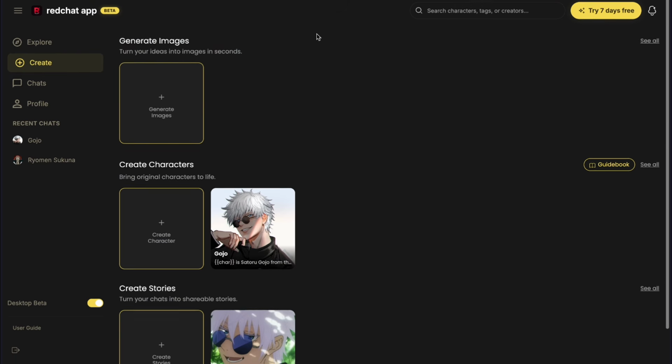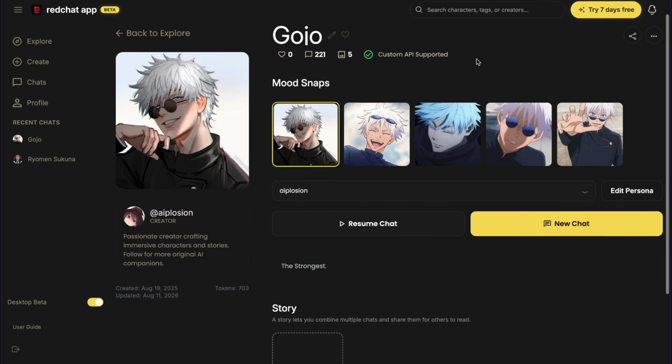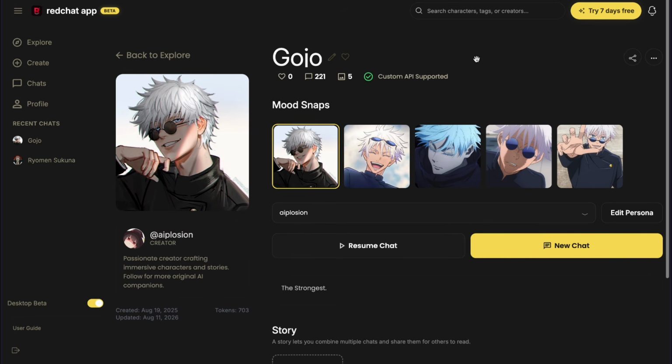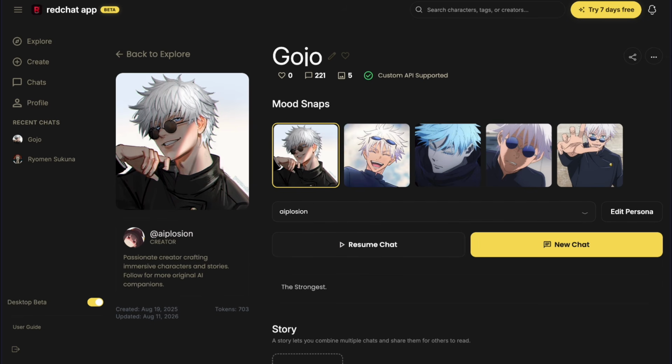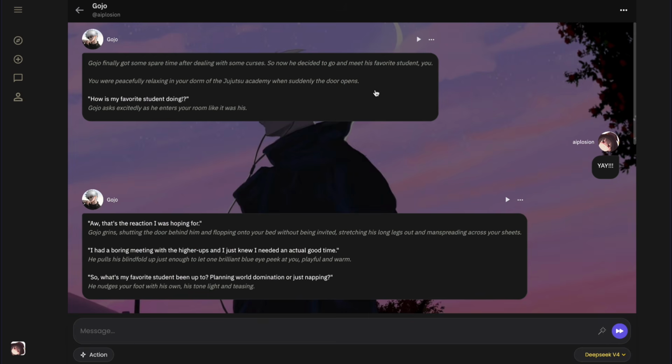This was everything about this brand new platform. Red Chat App is really so good. You get full freedom with your AI characters here. And it's so simple to use. I can't believe this. They are making it better every day. So you should definitely give it a try.